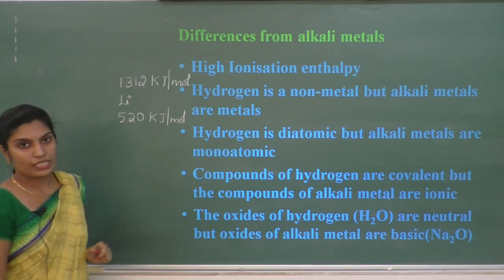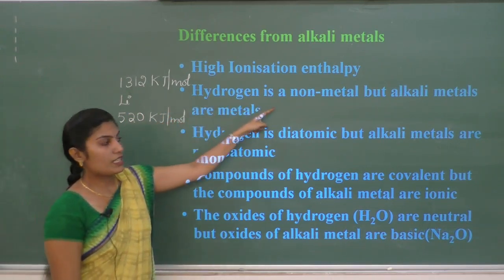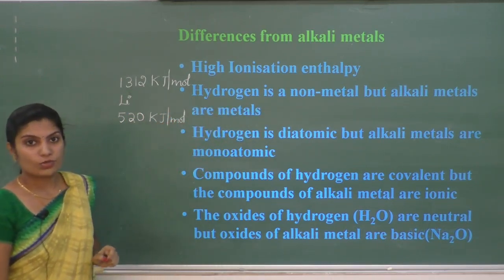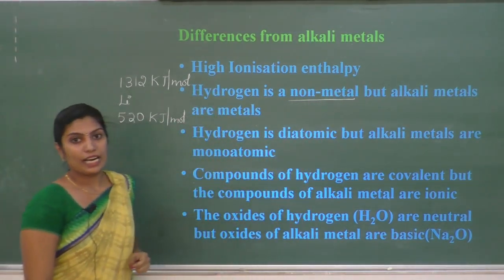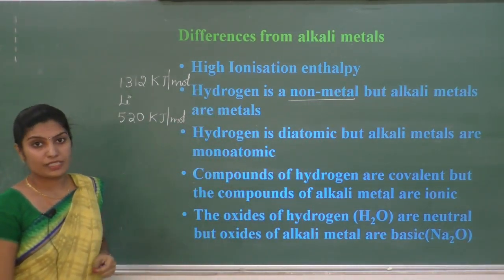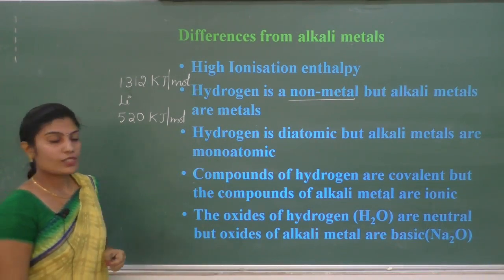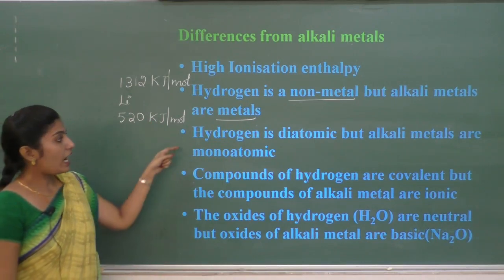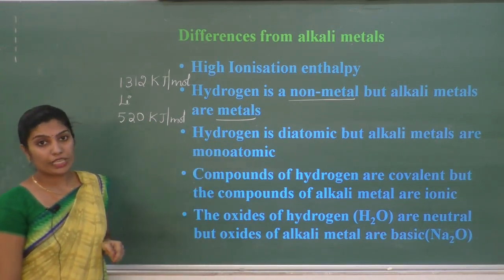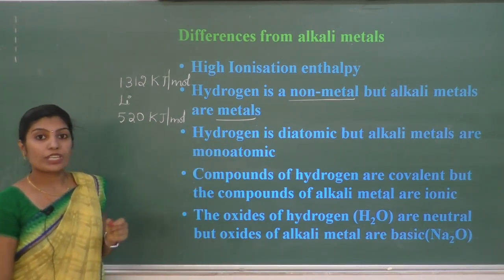Next difference is hydrogen is a non-metal, but group 1 alkali metals, as the name itself indicates, are metals. Next difference is hydrogen is a diatomic molecule.